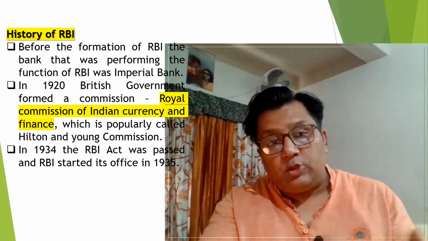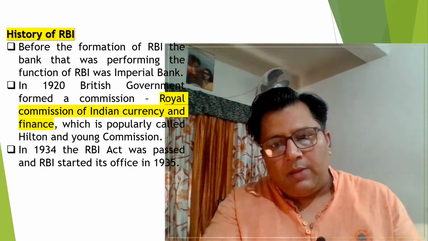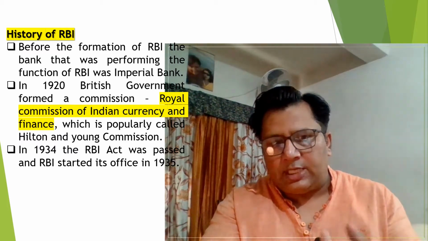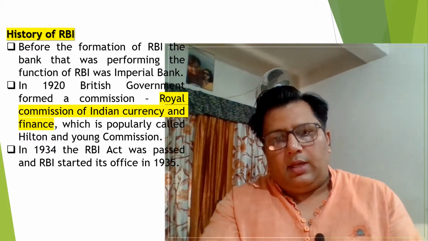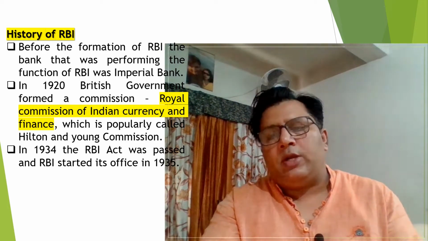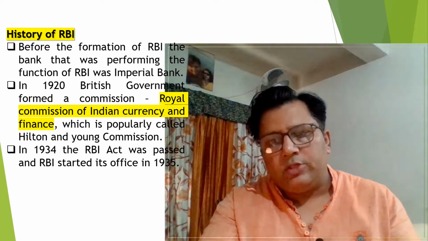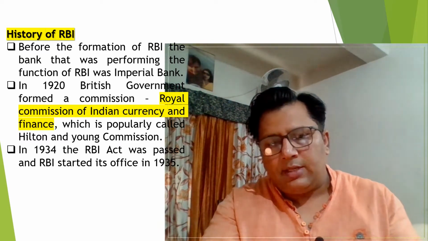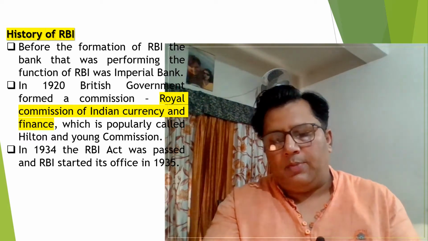One is called the constitutional body and the other is called the statutory body. The question is, what is a statutory body? Any organization formed by passing a legislation in the parliament is called a statutory body. The example of a statutory body is the RBI. The constitutional body is that body which comes into origin by making changes in the constitution. So RBI is not a constitutional but rather a statutory body because it is formed by passing a special act in the parliament.